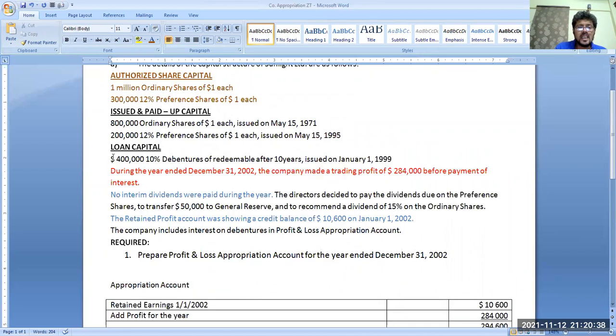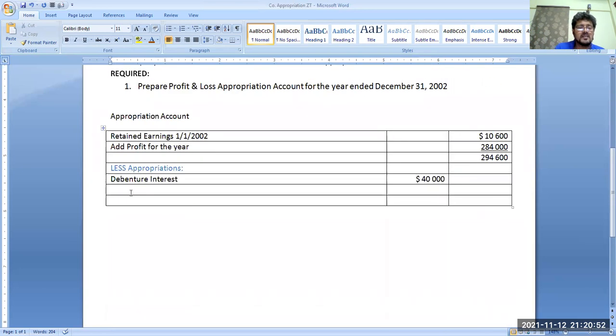Now we have issued 200,000, 12% preference shares of $1 each. 200,000 multiplied by 1 is 200,000, multiplied by 12%. 24,000 is the preference share dividend we have to give to the shareholders.